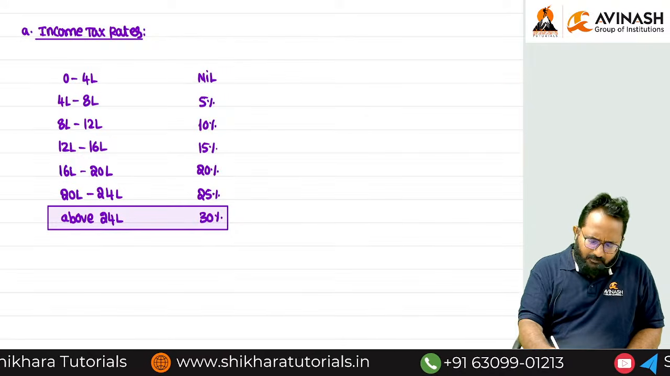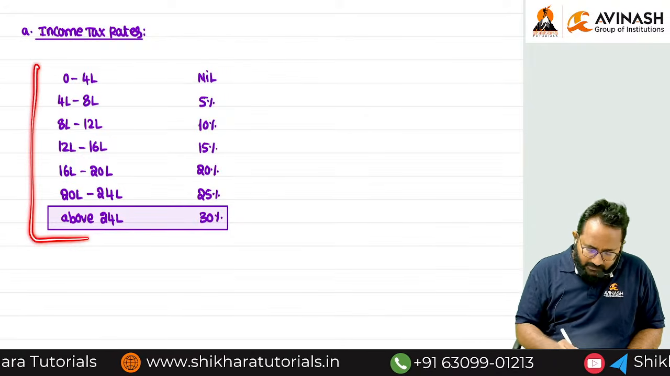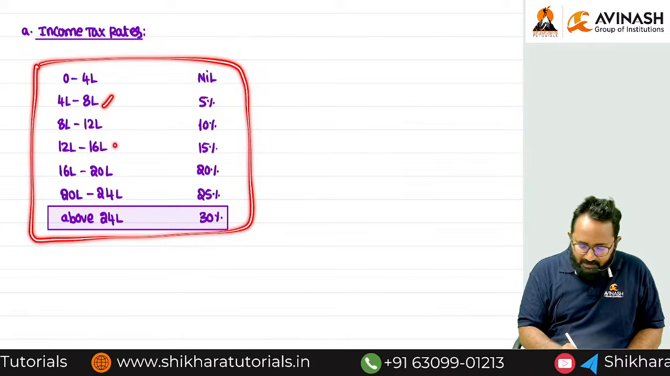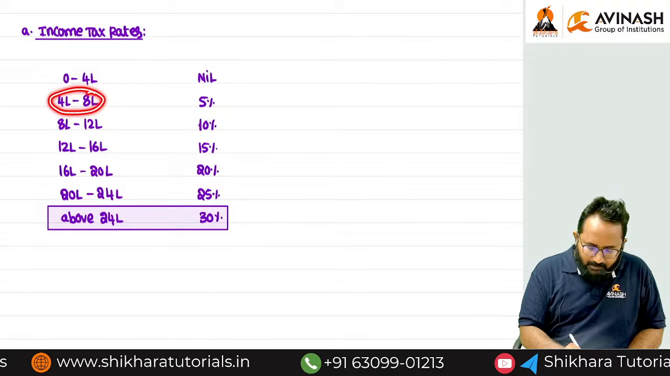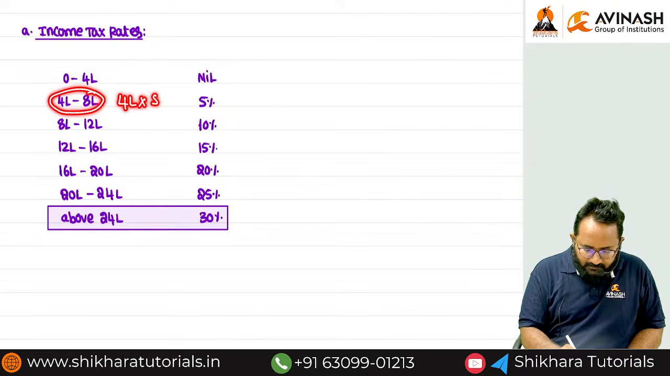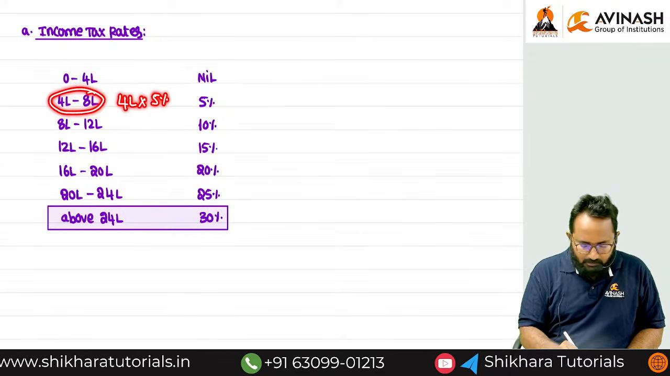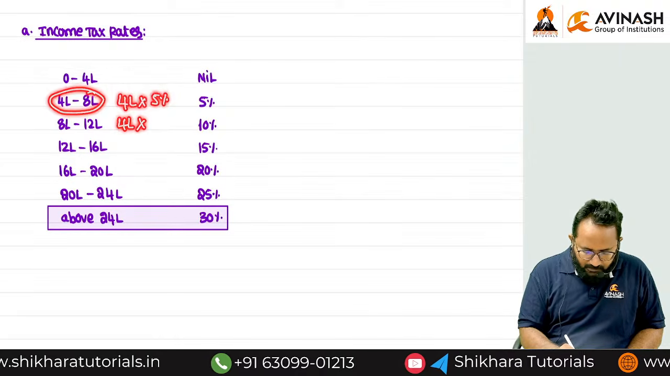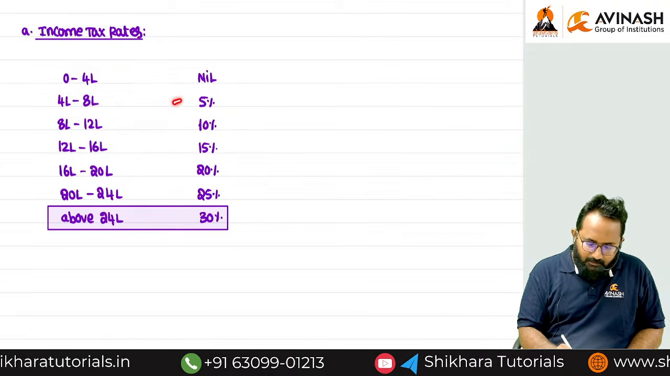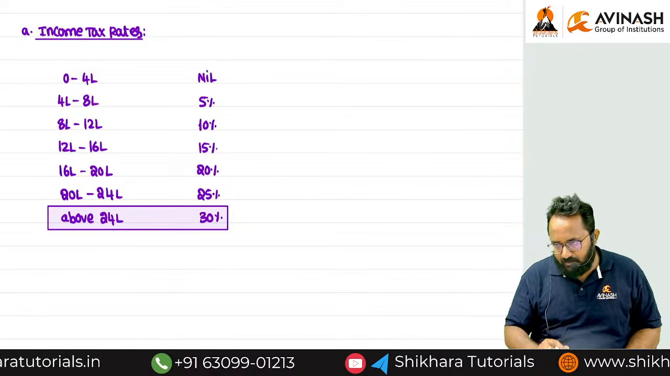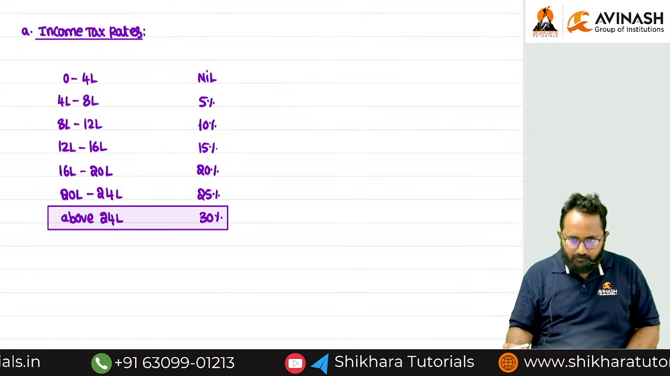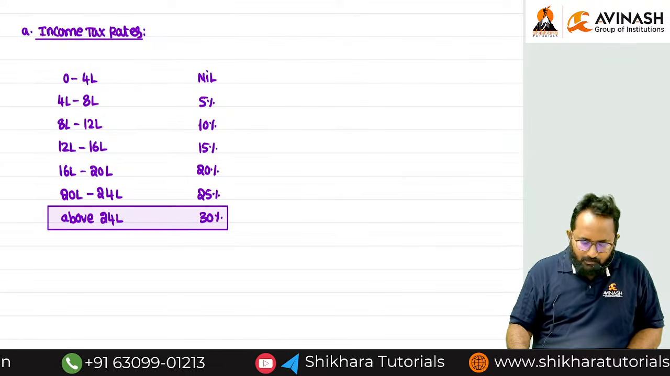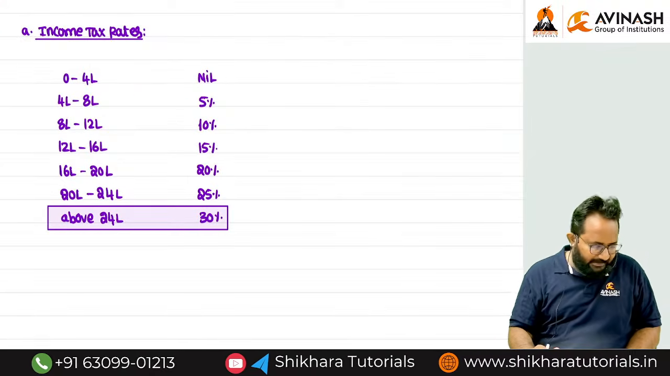Sir, I don't want to say every slab amount. Please remember the amount is not required. In the flow, you can apply it: 4 lakh into 5% is 20,000. Next, 4 lakh into 10%. If you are remembering the amounts, that is also a confusion only. Just the slab and the rate. That is enough. Clear? Now, income tax rates are over.